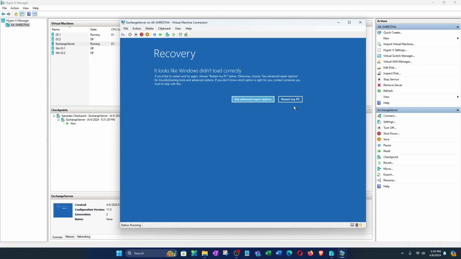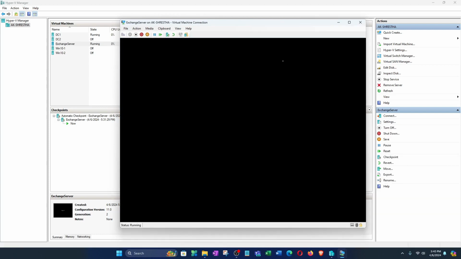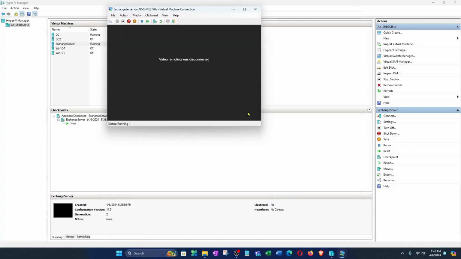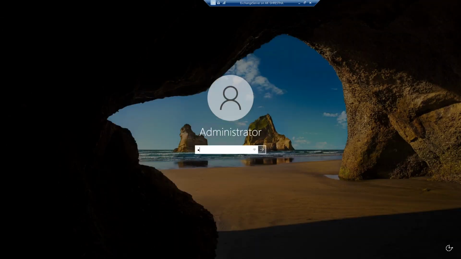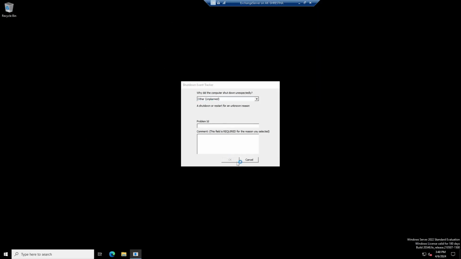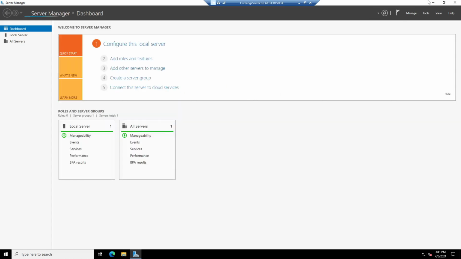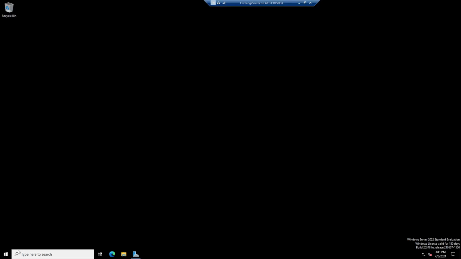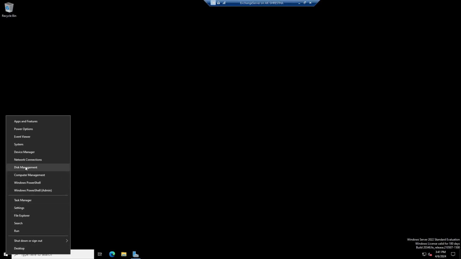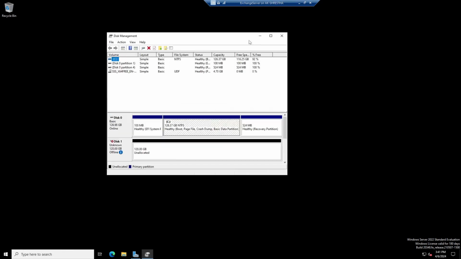The machine restarts. Enter the password, then press this one and right click and go to disk management here.